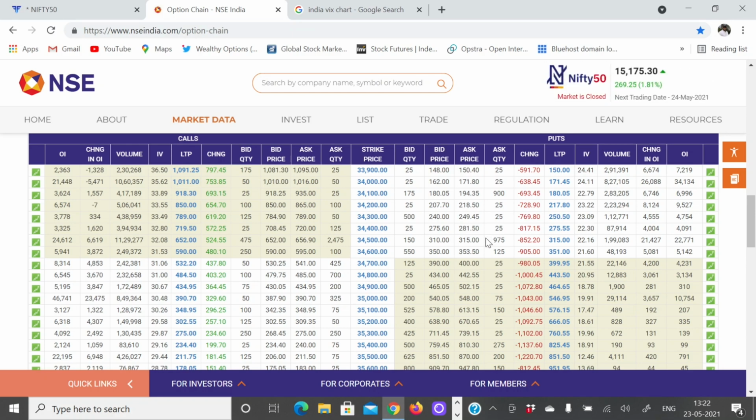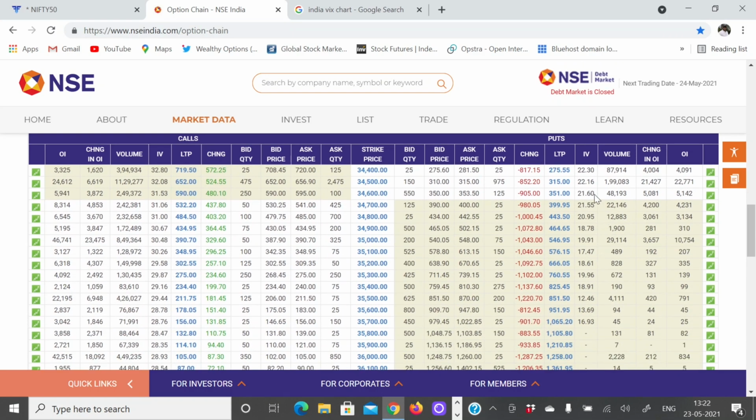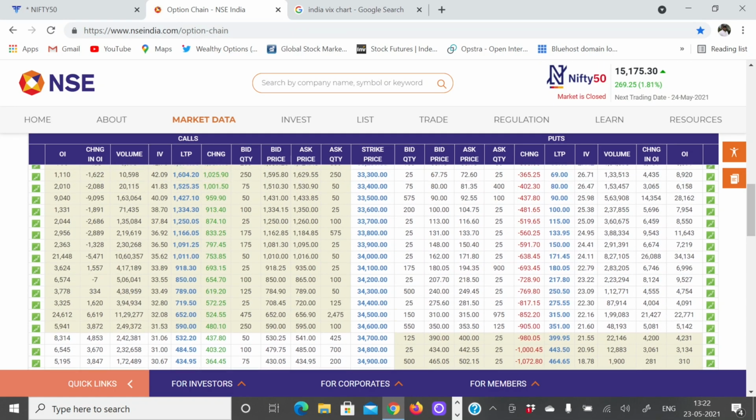Because Bank Nifty is more volatile in nature, it will have a higher implied volatility compared to the Nifty implied volatility. As you could see, it has an implied volatility of anywhere from 21 to 29.30, but for Nifty it was around 14, 15, 16 for at the money options.